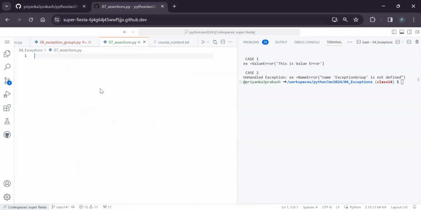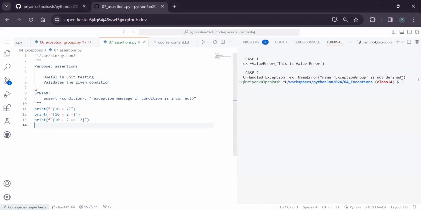Assertion is one kind of exception, but it is basically used whenever we are working in unit testing. So whenever you want to test a code, whether it is correct or not, there are different ways. Next, you will learn about something called unit testing and integration testing. But fine, simply, assert is a statement which will give a condition and you give an exception message. So in which case we need to use it?